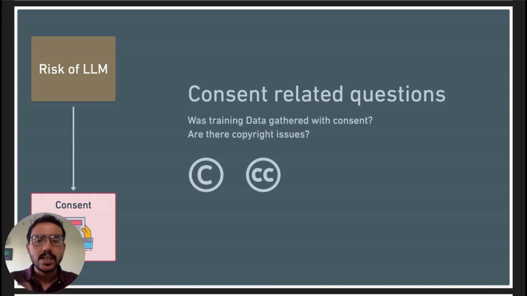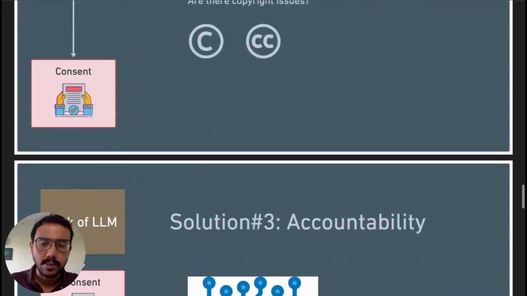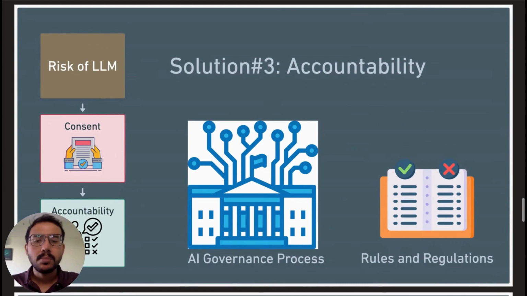So, to mitigate this sort of consent related risk, we need the combined effort of auditing as well as accountability. Accountability means we establish some AI governance processes. We're talking about making sure we are on the right side of the existing laws and regulations. And you're also offering ways for people to have their feedback incorporated.